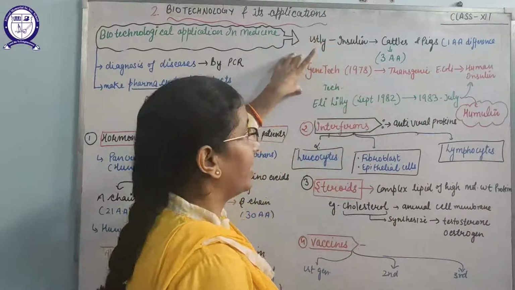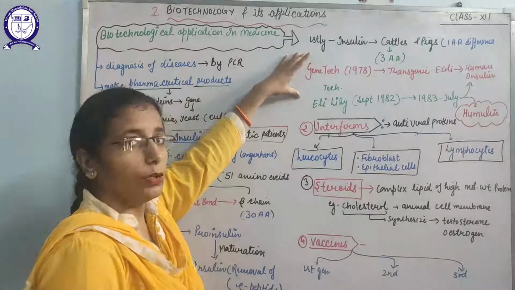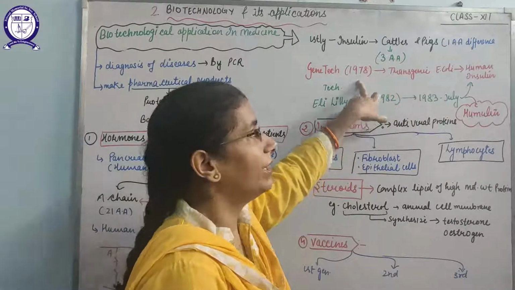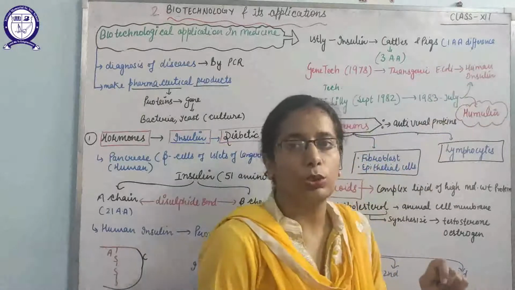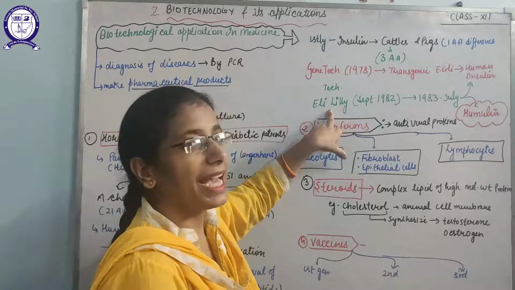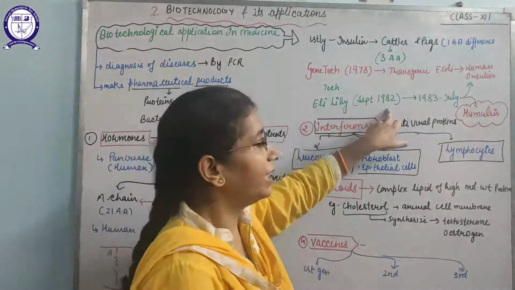Genentech is the company that first made transgenic E. coli in 1978 and synthesized human insulin. After that, the technique was purchased by the Eli Lilly company in September 1982.